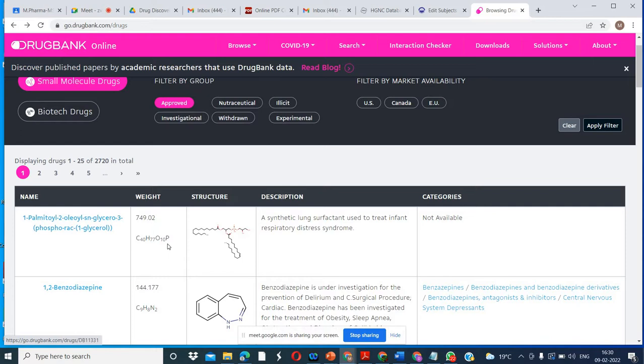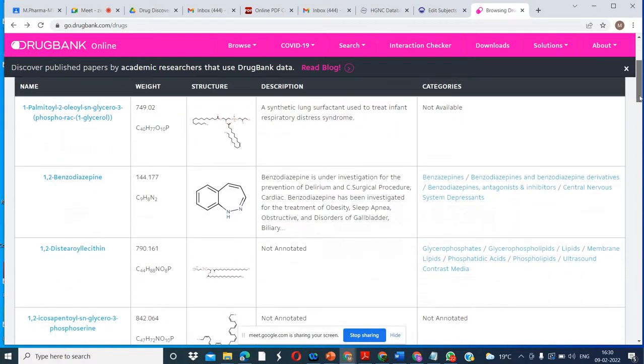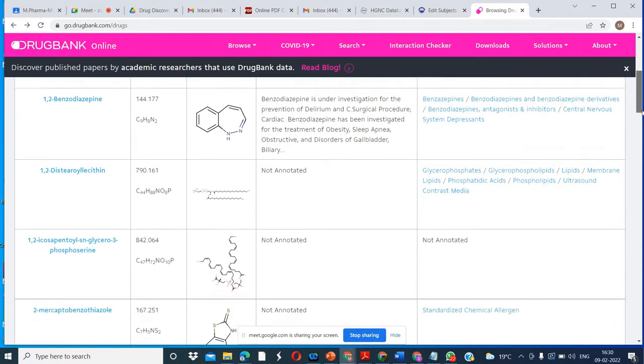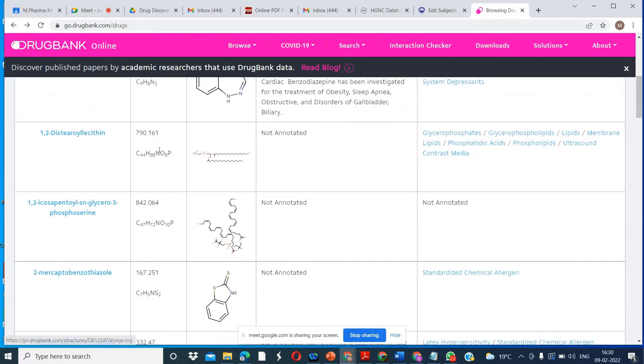Here the information is displayed. In computer aided drug design, we should have the structure of the drug to do any practical or to work further. But today is our first practical. We are just searching here so that you can have the information about the structure and molecular weight. The molecular weight, you know, a drug should not have a very high molecular weight.